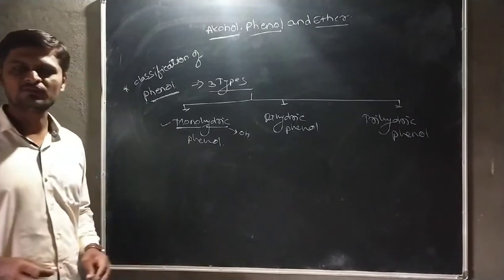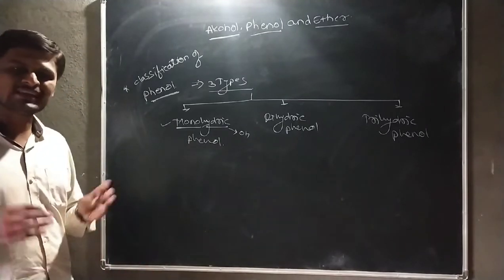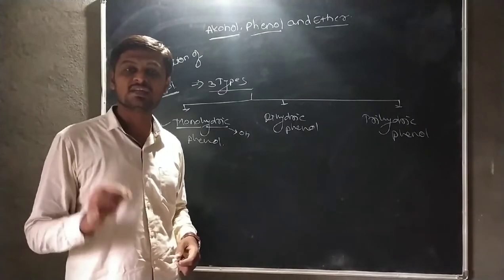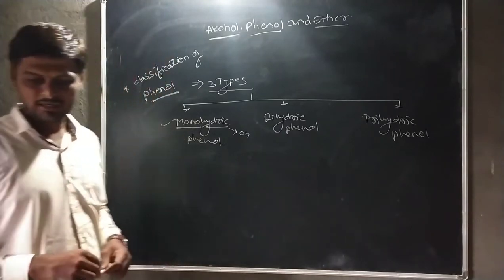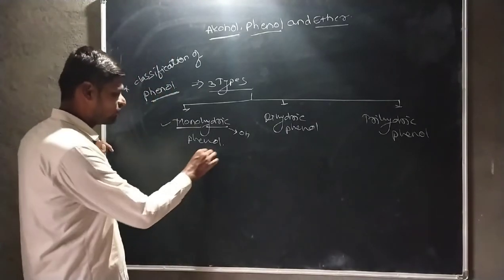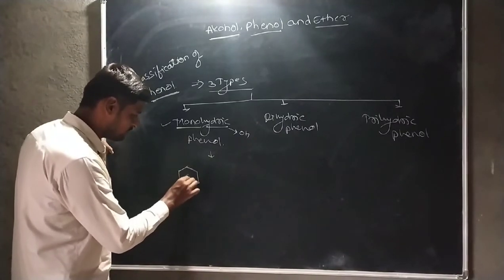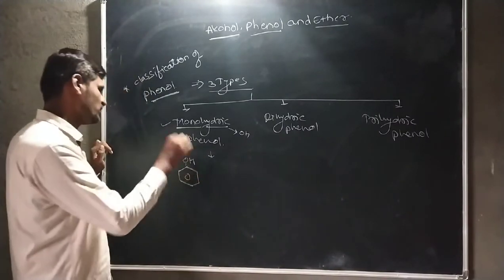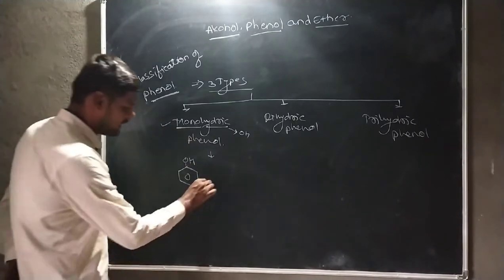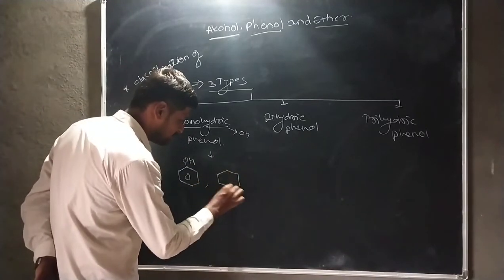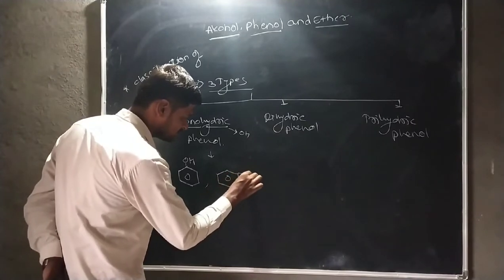That means if a single hydroxyl group is attached directly to the aromatic ring, it is called a monohydric phenol. In this case, firstly we consider the example of this compound, which is known as phenol. Or one hydroxyl group is attached to an aromatic ring that has a CH3.